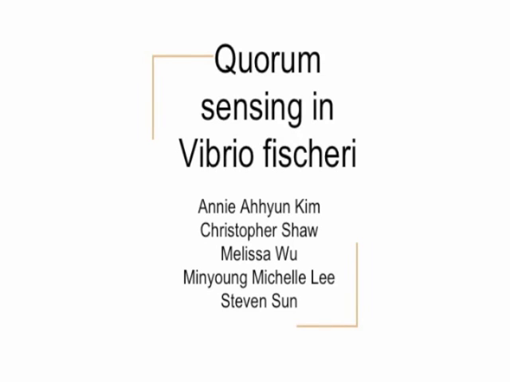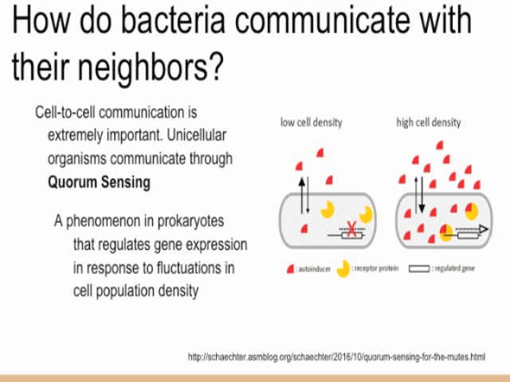Quorum sensing in Vibrio fischeri. How do bacteria communicate with their neighbors? Cell-to-cell communication is known to be extremely important in multicellular organisms. However, unicellular organisms are just as regulated when it comes to intercellular communication.